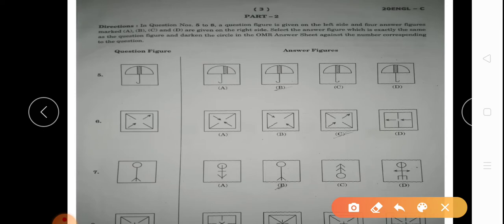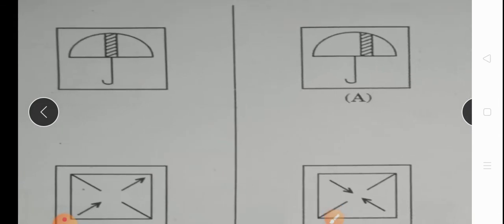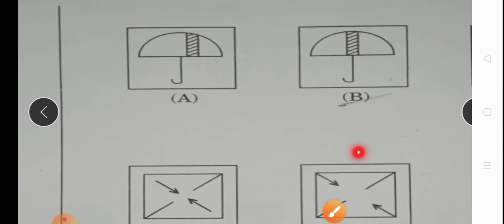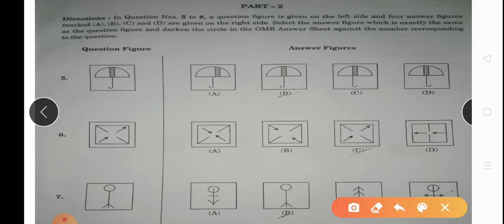So let's start with our first question. Our first pattern figure is an umbrella. We will look at that umbrella carefully. Here is the stick of the umbrella, moved to this side. Now let's see all figures carefully. So we know that option C and option D will be out, because you can see the umbrella stick is turned to this side and their sticks are turned to the other side.